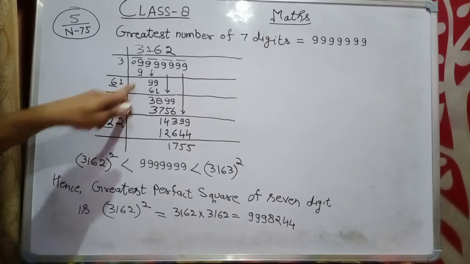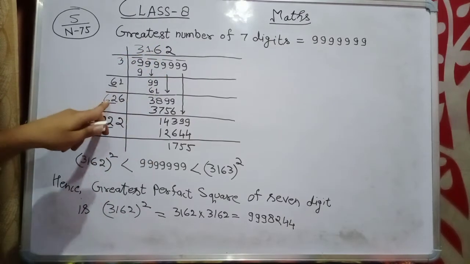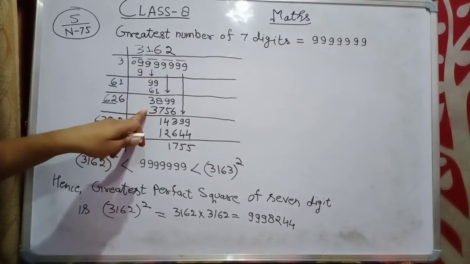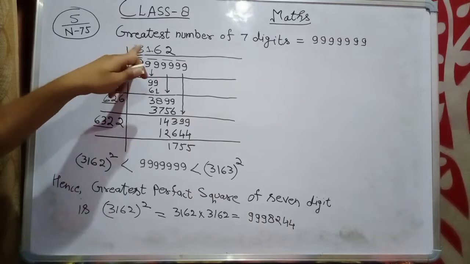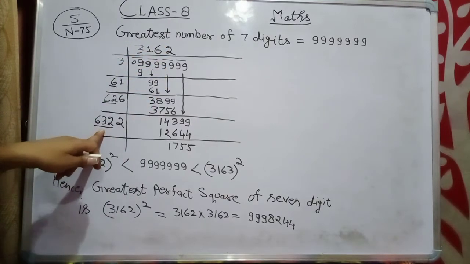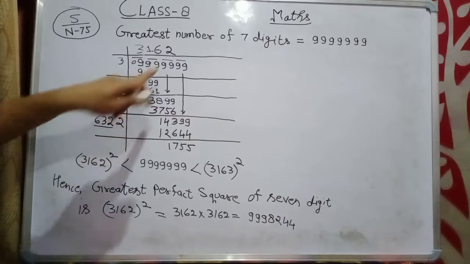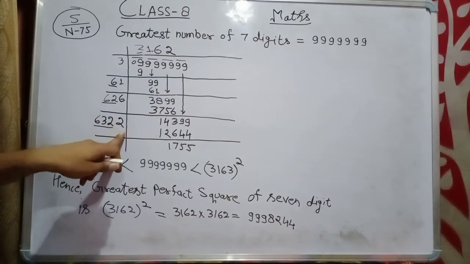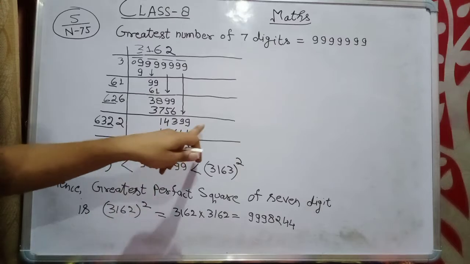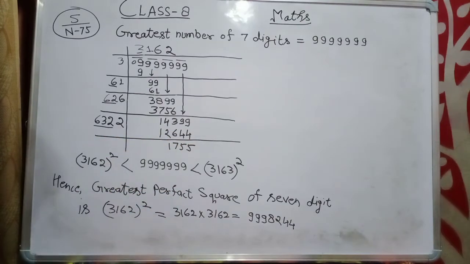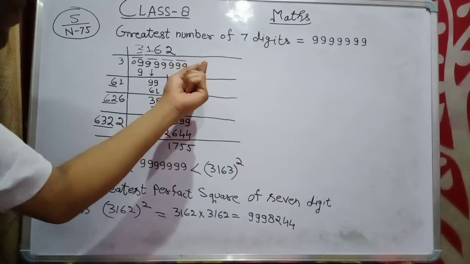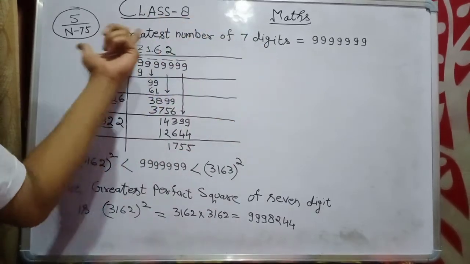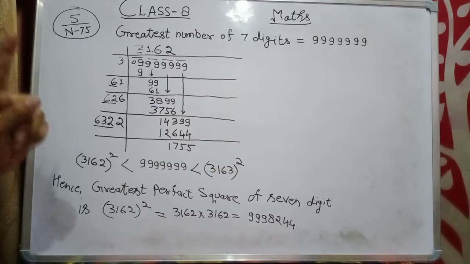62 adding 6, 6 6s, that means 626 multiplied by 6 is 3756. Twice of 316 means 632. Add 2, 2 2s means 6322. Twice 12,644, remainder 1755. You can see here, this is the remainder, and we can't take the decimal and 0 pair further because they are asking about the greatest number of 7 digits which is a perfect square.